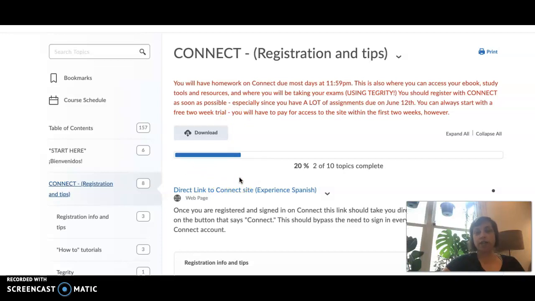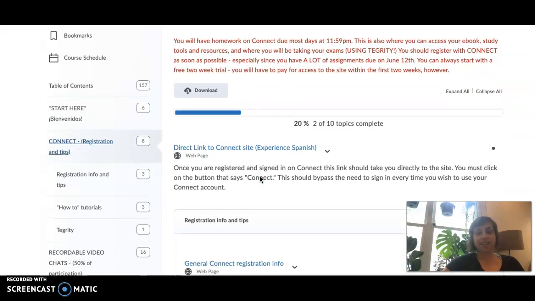You do have a lot of assignments due on June 12th. That is your first deadline, but you want to get started now because it is a lot. The only reason the first deadline is pushed back a little bit is for drop add purposes. The first deadline is after drop add. After that, you will have assignments due every day. So it's quite a lot, again, due on the 12th.